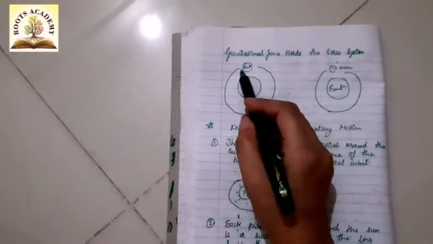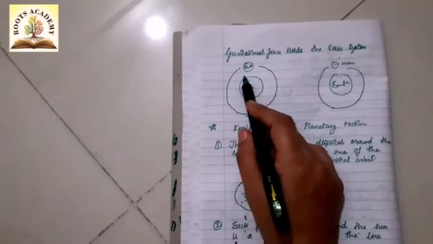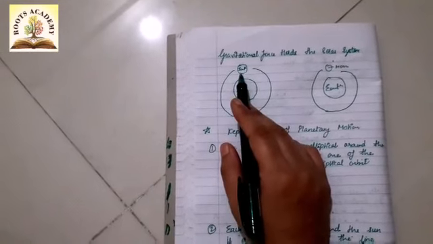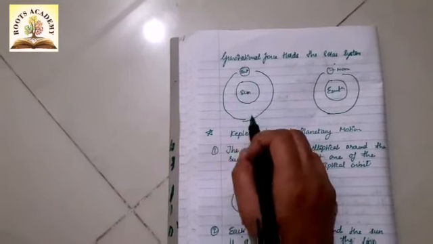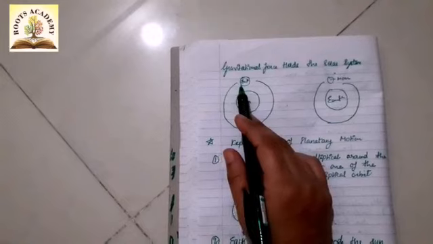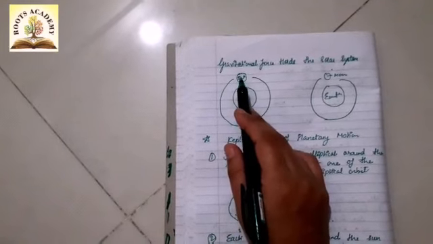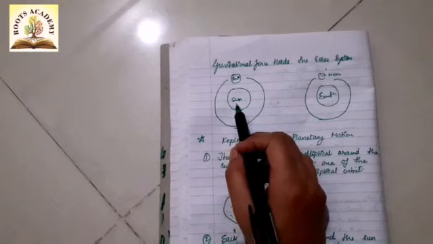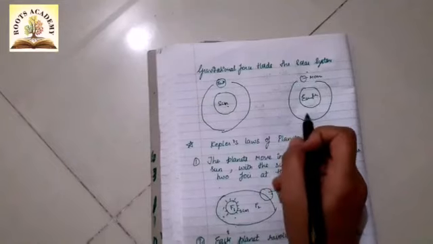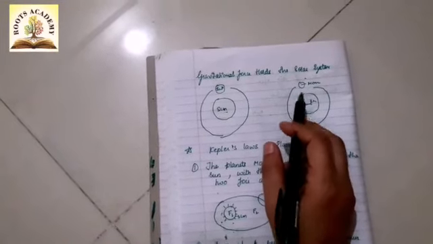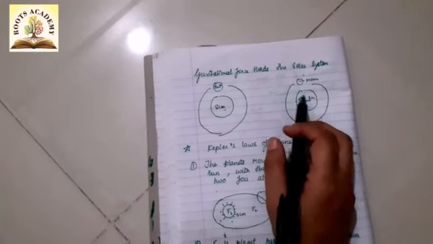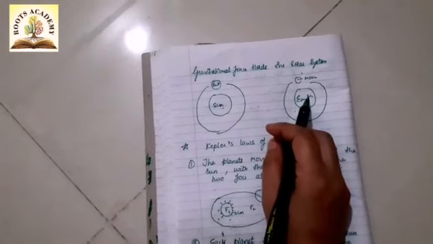When the Earth is revolving around the sun, there should be a centripetal force which helps the Earth to move in a circular orbit, with uniform circular speed. That centripetal force is provided by the gravitational force of the sun. The same is the case with a satellite. When a satellite moves in a uniform circular manner, this is due to a centripetal force, and that centripetal force is provided by the Earth's gravitational force.